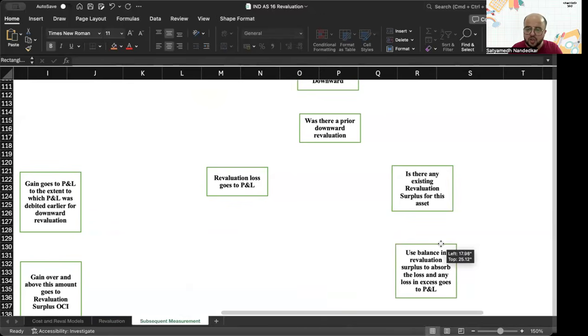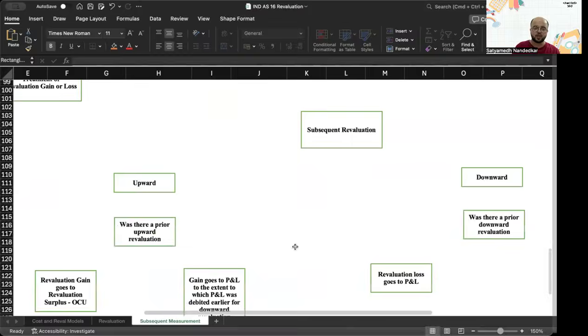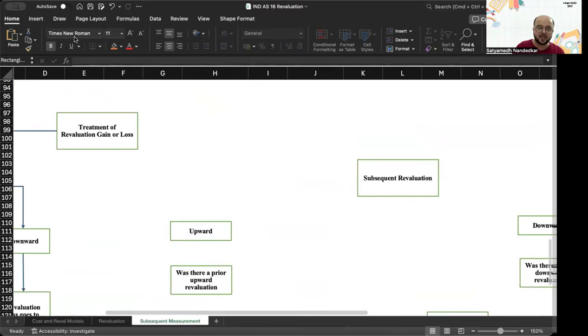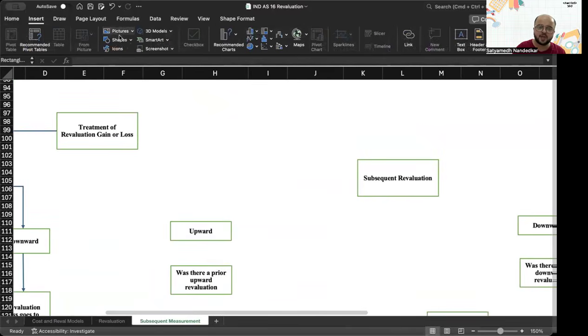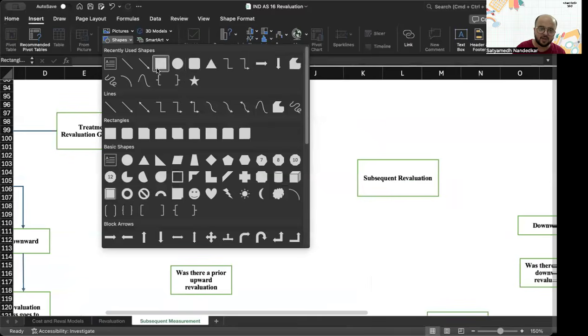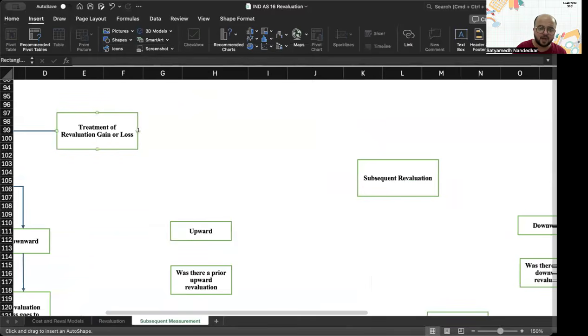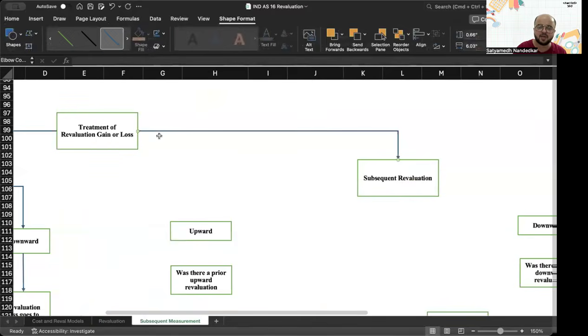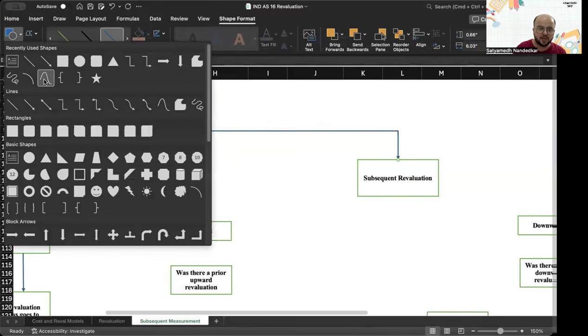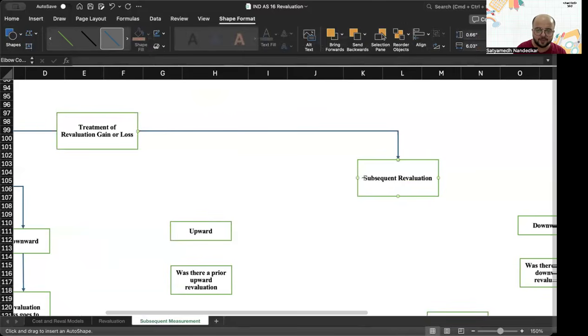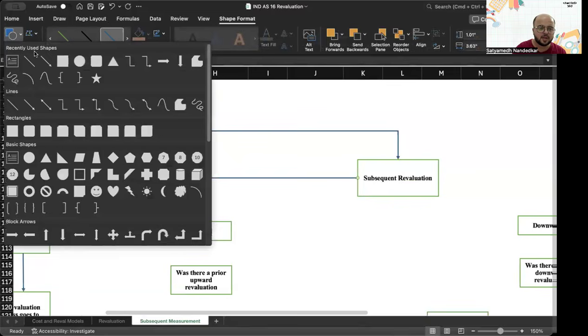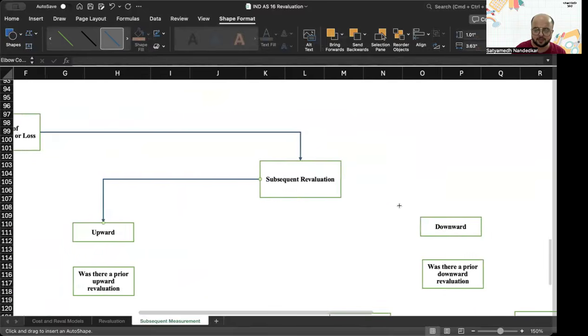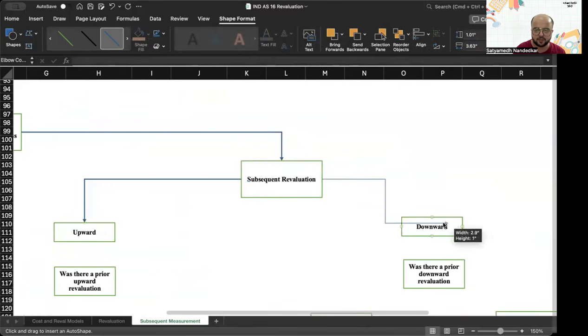So this is the whole journey of your revaluation. We saw what happens in case of the first time revaluation. Then let's see what happens in case of subsequent revaluation: subsequent revaluation upward, subsequent revaluation downward.